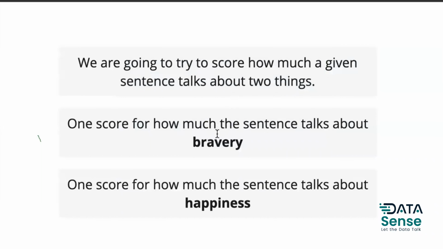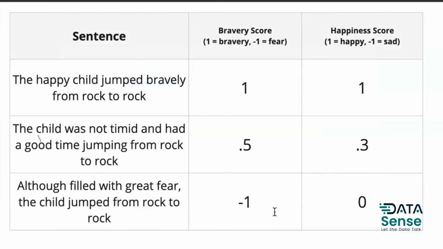I'm going to show you 3 statements. You have to rate them between -1 to 1 based on how much you feel that they are related to bravery and how much to happiness. Okay, so let's say there are 3 sentences. You have to give them a bravery score from -1 to 1 and a happiness score from -1 to 1. So the first statement is, the happy child jumped bravely from rock to rock.